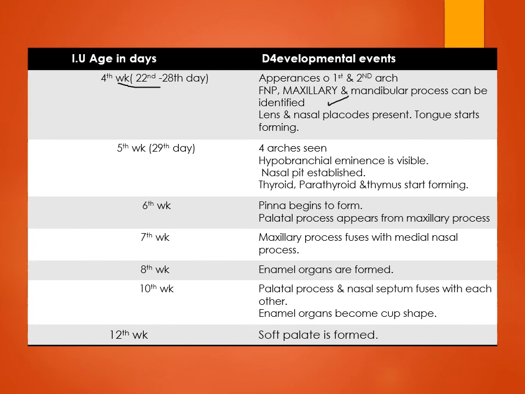As we learned, the frontonasal, maxillary and mandibular processes appear, with nasal placodes and lens placodes which form the nose and eyes respectively, and the tongue begins. By the 5th week, all four arches, the hypobranchial eminence which forms the tongue, nasal pits, and glands like thyroid, parathyroid and thymus start forming.